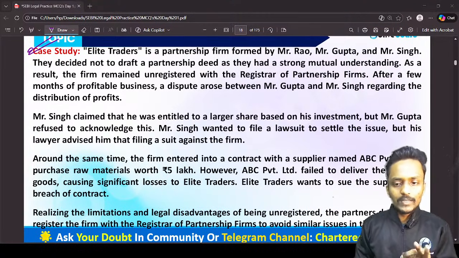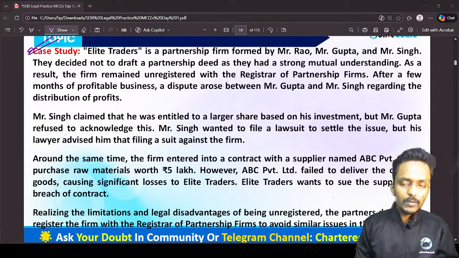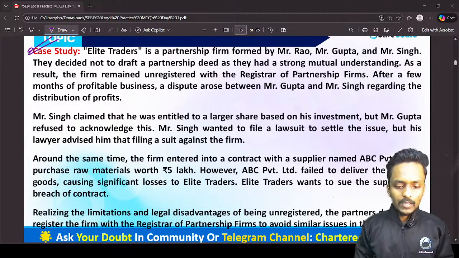Please try to read this case study on your own, and then I will read the entire case study, as well as cover all the probable types of questions based upon this particular case study. So now, first of all, read the entire case study. Now your time has started.